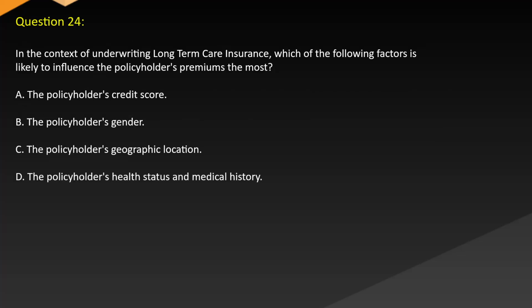Question 24. In the context of underwriting long-term care insurance, which of the following factors is likely to influence the policyholder's premiums the most? A. The policyholder's credit score. B. The policyholder's gender. C. The policyholder's geographic location. D. The policyholder's health status and medical history.